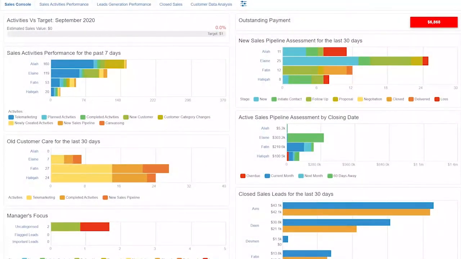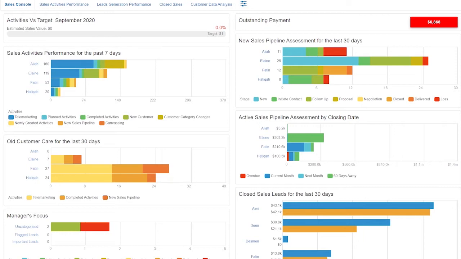Hi everyone, now I'm going to talk about Sales Console. First, sales activity performance for the past 7 days of each of the salesperson. Activities include telemarketing, planned activities, completed activities, new customer category changes, newly created activities, new sales pipeline, and canvassing.